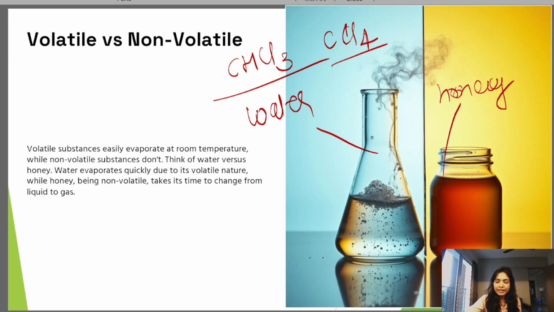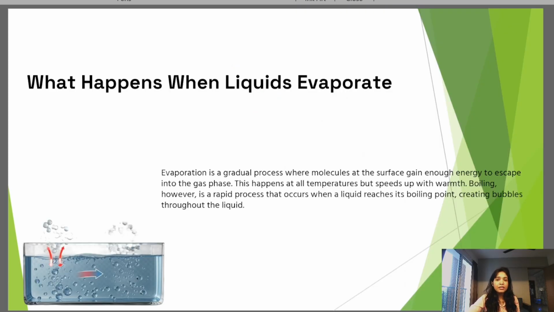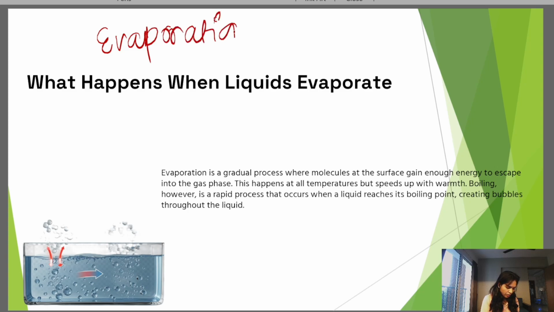Clear? Next we have to understand what happens when a liquid evaporates. First we have to understand the meaning of evaporation. Before that, we have to understand the boiling point of any solvent. Boiling point is the temperature at which a solvent converts into vapor phase.